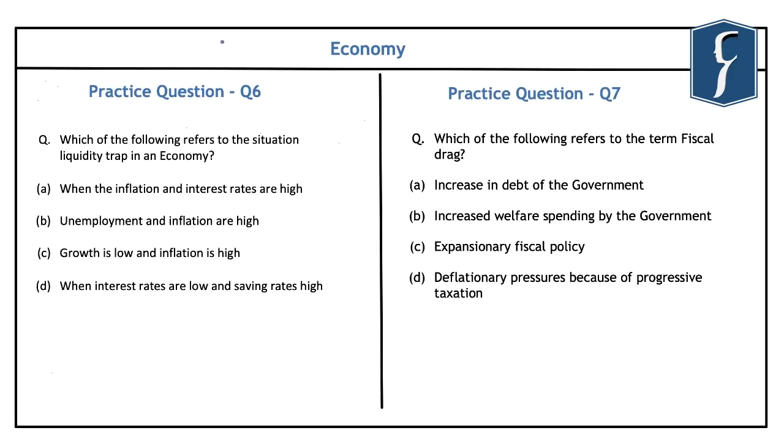Now, questions number 6 and 7 are related to two important economic concepts. The first is known as the liquidity trap, while the second one is known as the fiscal drag. So, the sixth question reads: which of the following refers to the situation of liquidity trap in an economy? The options are: first, when there is high inflation and the interest rates are high; second, when unemployment and inflation are high; third, when growth is low and inflation is high; and fourth, when the interest rates are low and saving rates are high.